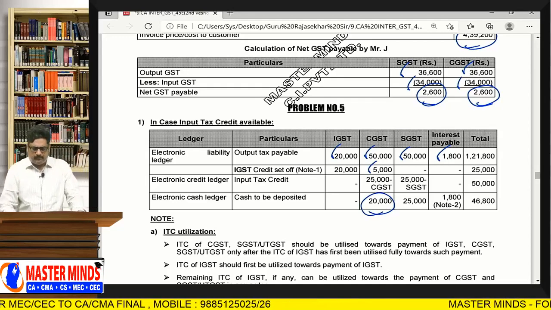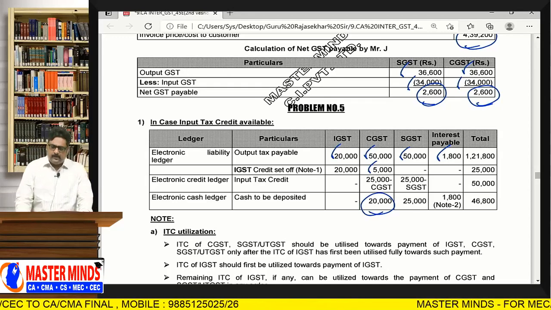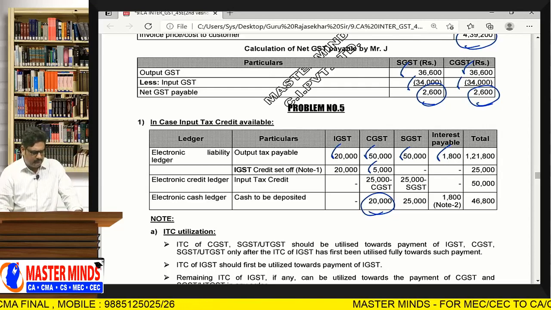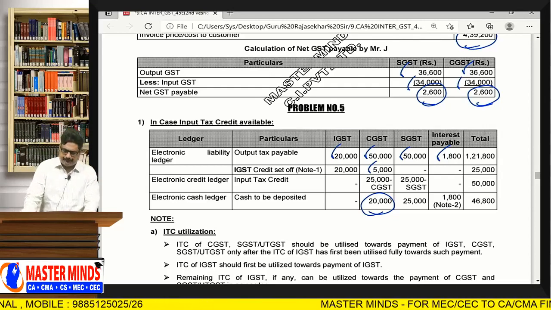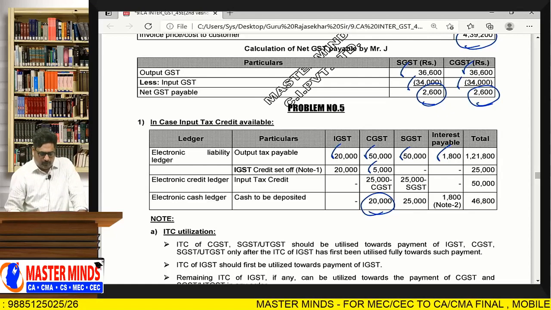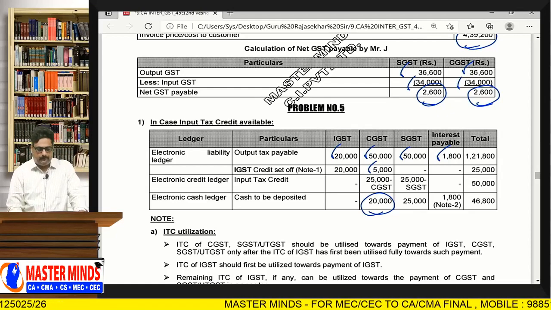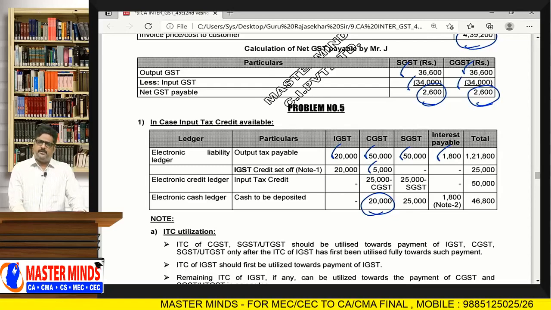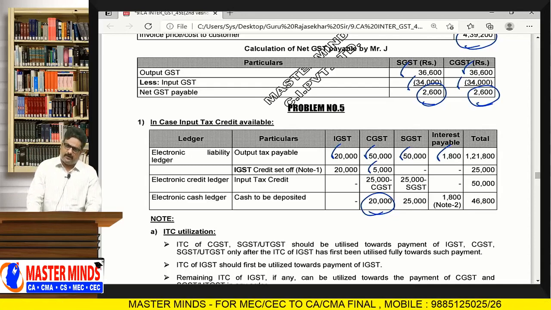And in the same way, with respect to SGST, the output tax payable is 50,000. And for paying that, there is no IGST ITC available.